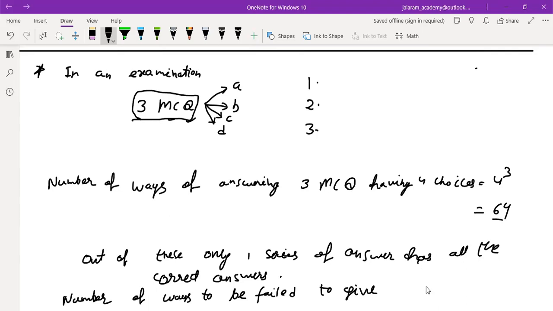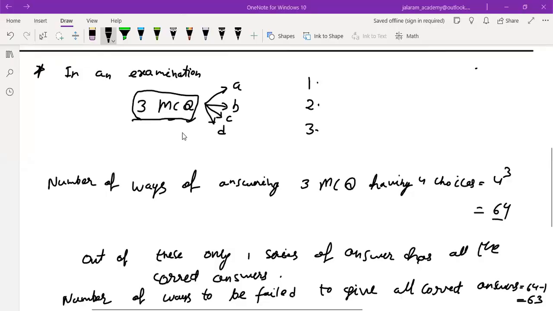So subtract it from 64. So there will be 63 ways. Out of the 64 series of answers, only one series has all correct answers, so this will be omitted from the total.